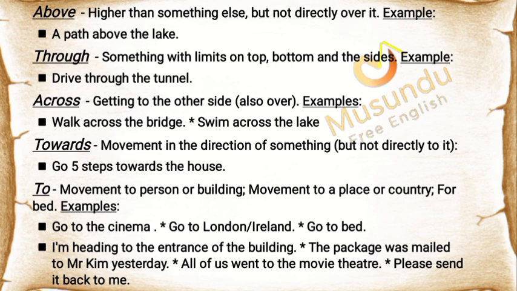"Through" means something with limits on top, bottom and the sides. Example: Drive through the tunnel. "Across" means getting to the other side, also over. Examples: Walk across the bridge. Swim across the lake. "Towards" means movement in the direction of something, but not directly to it. Example: Go 5 steps towards the house.